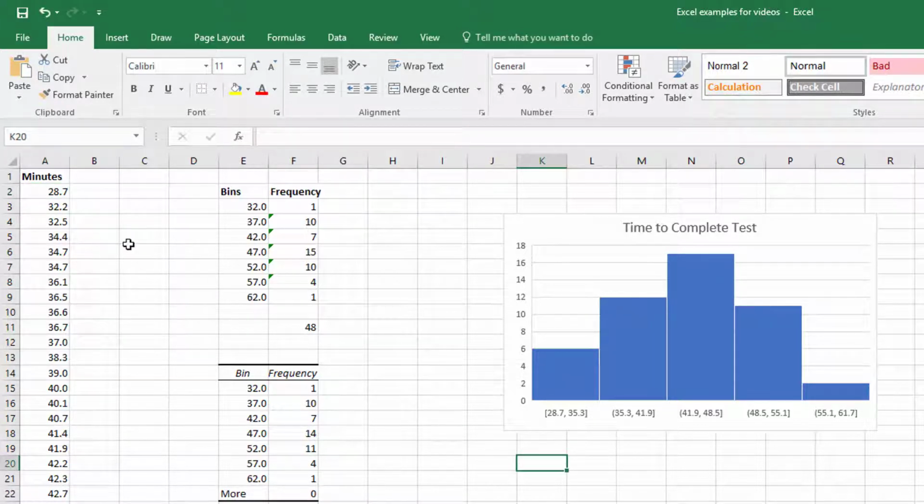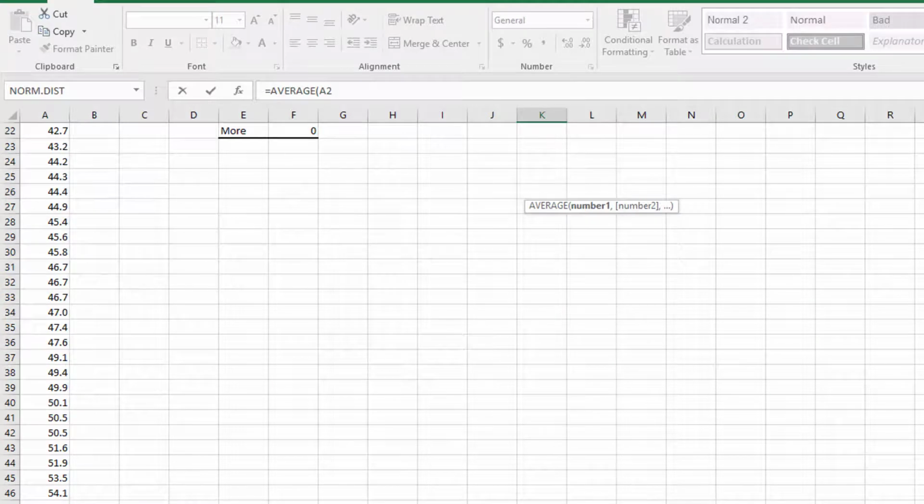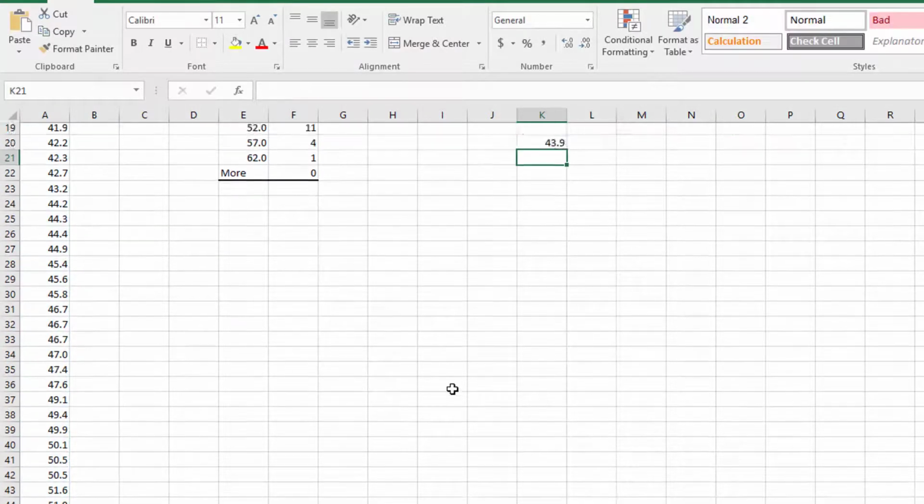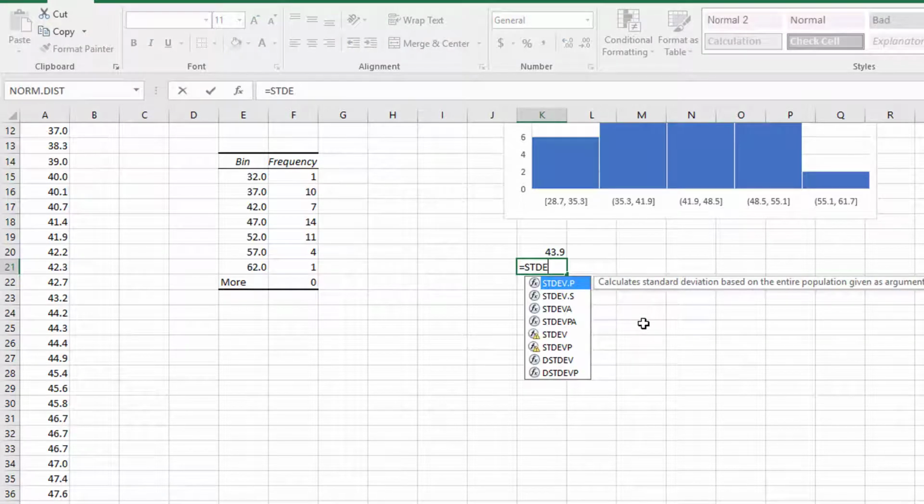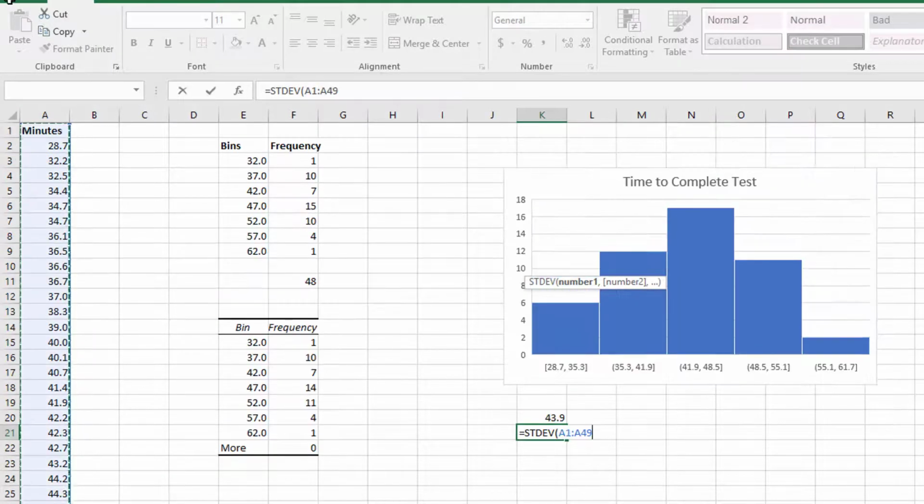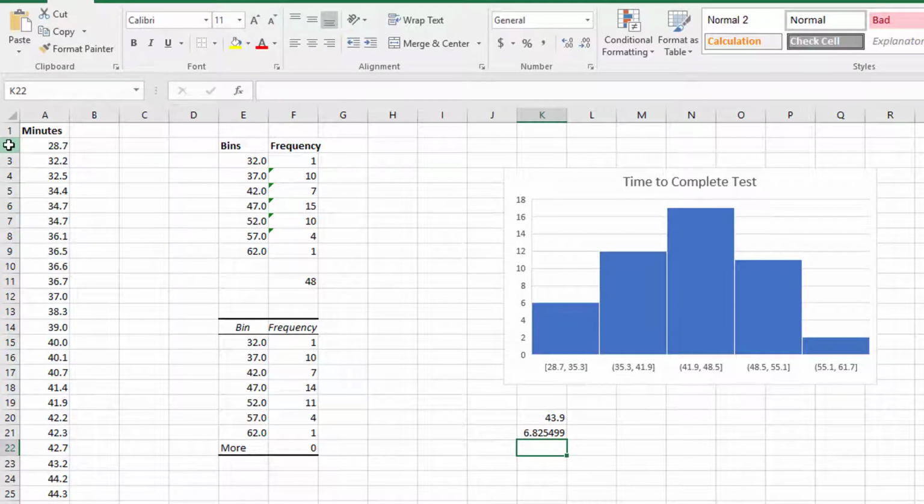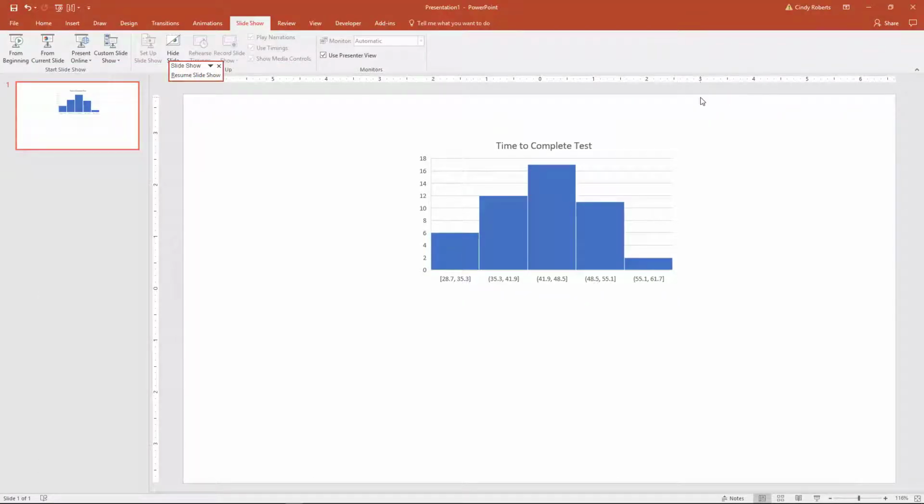And what I could do is find the mean. So I can do that in Excel with the average function and then find the mean of this data set. And I get 43.9. And then I also need the standard deviation of this data set. And I get like 6.8. Okay, so I'm gonna use those values so you know where they're coming from.